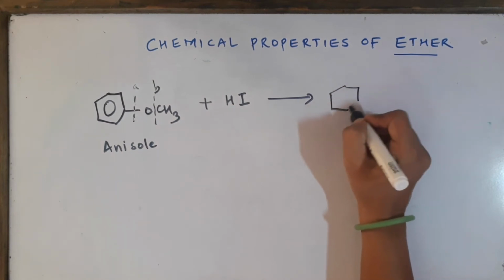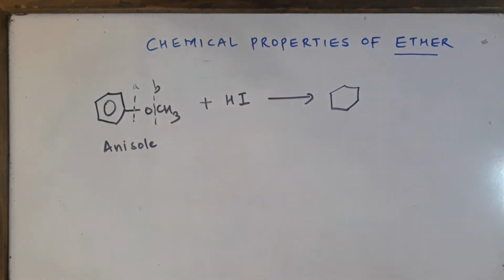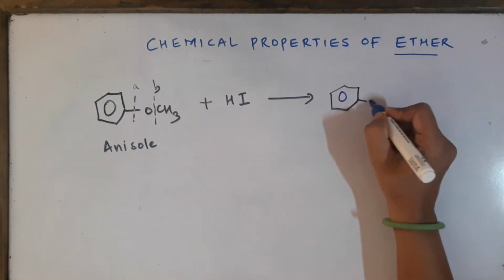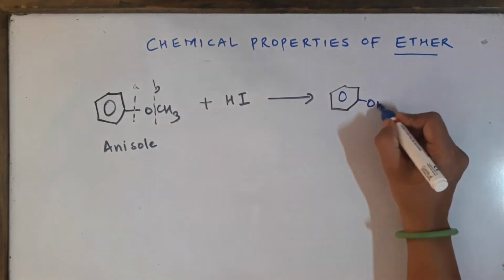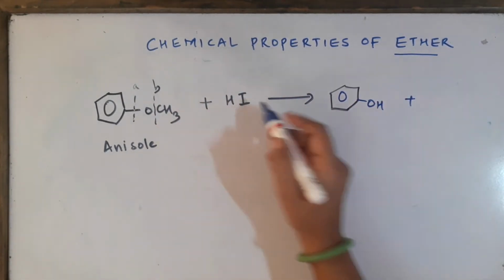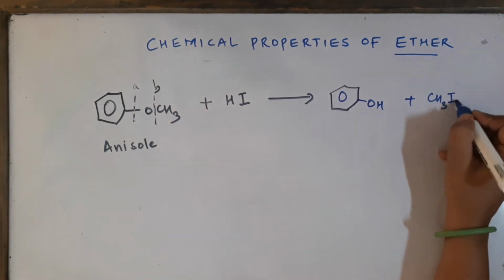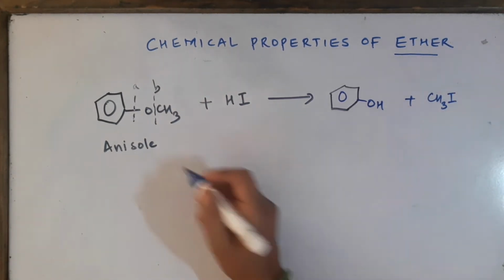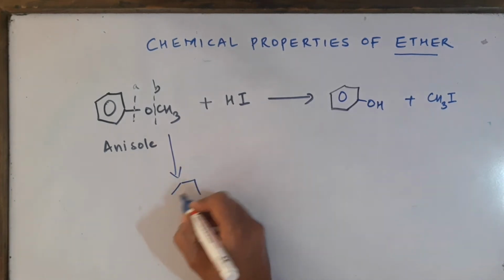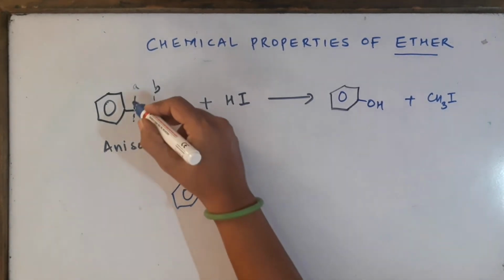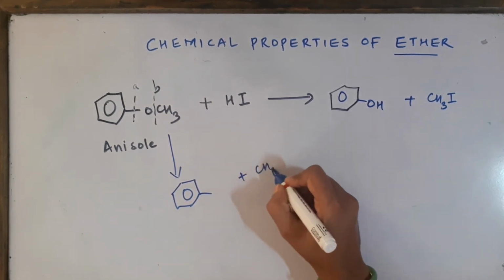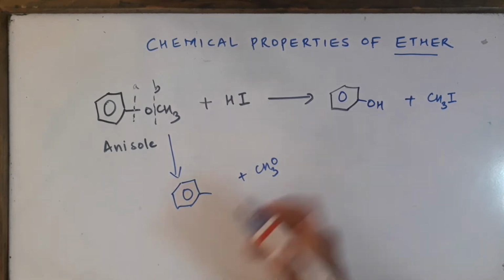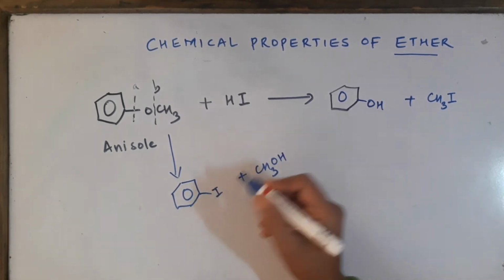So we will break the bond B, and when we break that bond B, we will be getting phenol, and the CH3 will go with the I. So this is very important for you to understand. And if you break the bond A, let us say, somebody might break it erroneously, so we will get these two answers and they will attach H and I.